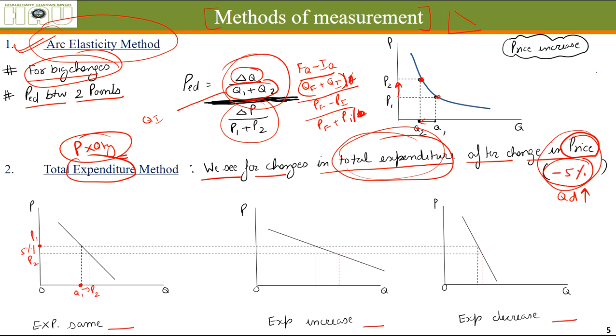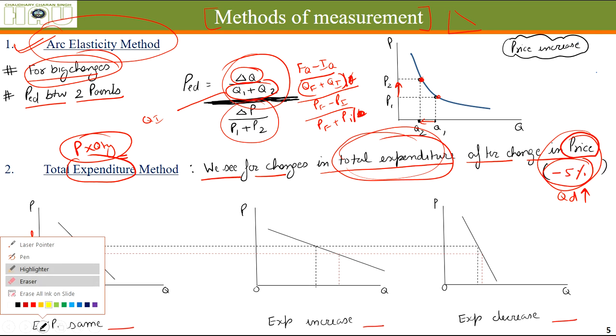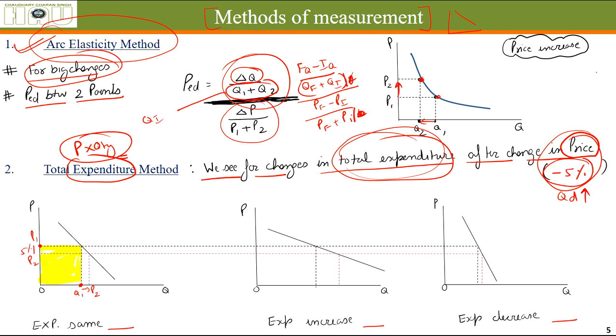Earlier the expenditure was this quantity, the yellow square. This much they spent at price OP1, when OQ1 was purchased, but now the expenditure is of this amount. As you can see, the yellow and red portions are both the same. That means due to reduction in price, the expenditure did not change. Expenditure remained the same. So what can we call it?